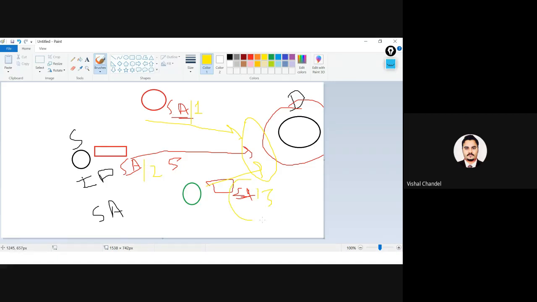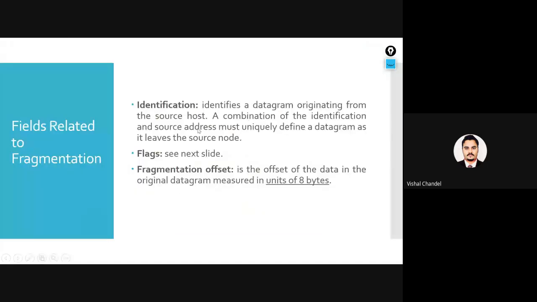When I get the combination of the header on the basis of this unique identification number, we call the new value the identification, or the identifier value. Is it clear? When the source address plus one identifier number is added, a new number is generated, and that we call the identifier for that specific assignment.